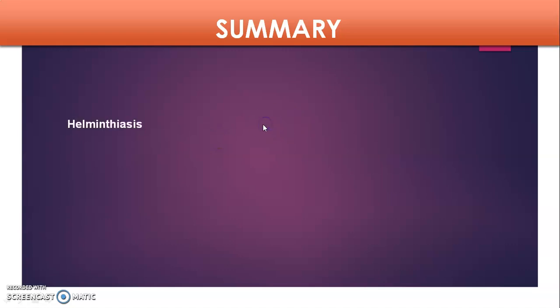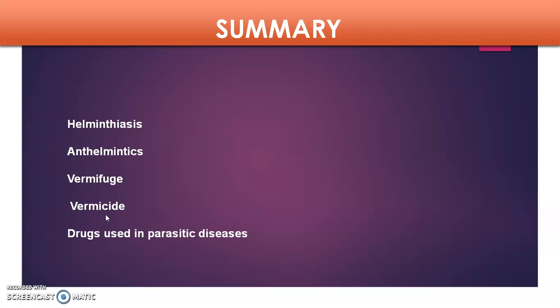In summary, in this session we covered what is meant by helminthiasis, anthelmintics, vermifuge, and vermicide. Vermicides are the agents which kill the worms, and vermifuges only paralyze the worms. We also saw the different drugs used in parasitic diseases.